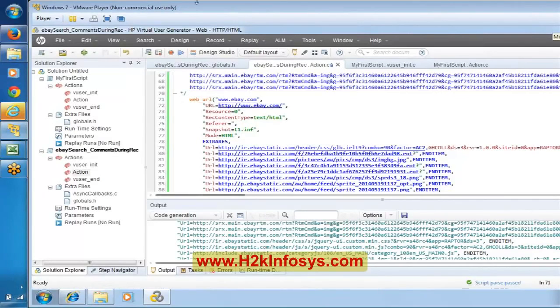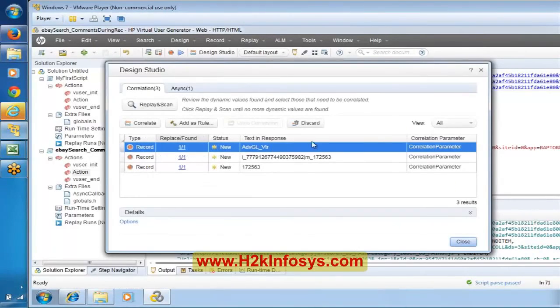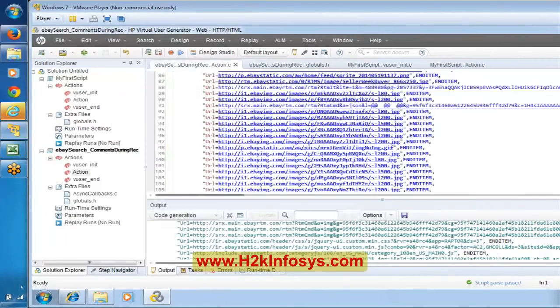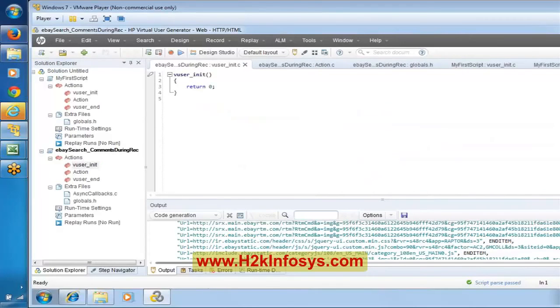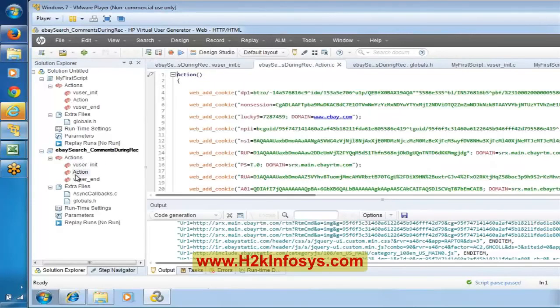Yep. Now let us save this. I think by default it's updated. Okay. Now if you look at here, if you remember, everything was recorded as part of action only. We forgot to select this user init, so that is the reason we don't have anything in user init, and everything was recorded as part of action only.